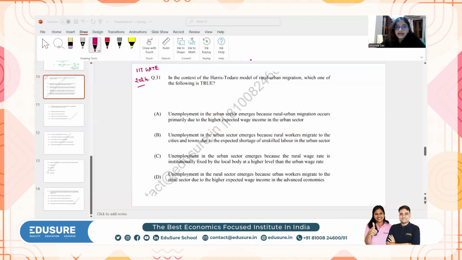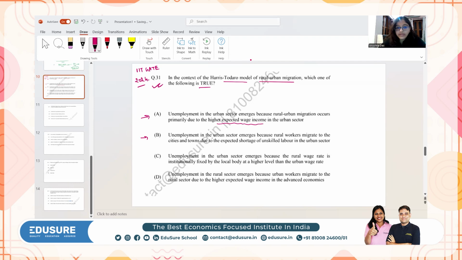This question is IIT GATE 2024 question number 31. It says, in the context of Harris-Todaro model of rural-urban migration, which one of the following is true? The first option says, unemployment in the urban sector emerges because rural-urban migration occurs primarily due to higher expected wage income in the urban sector.